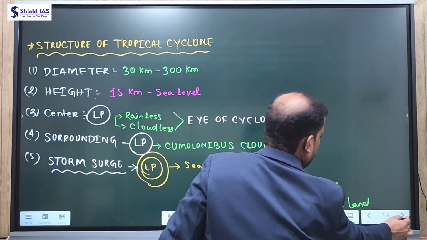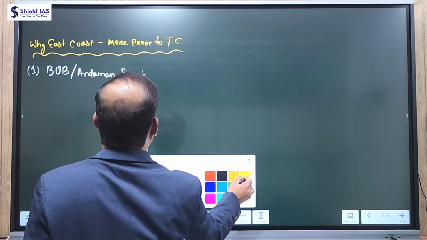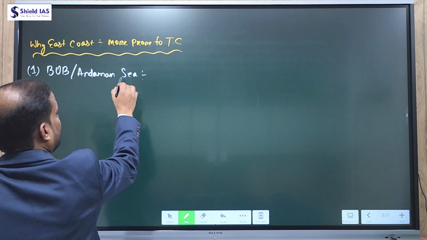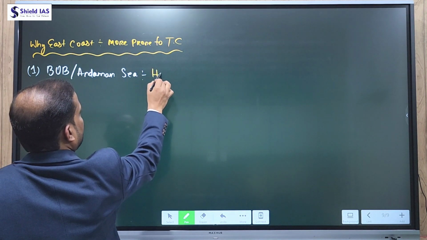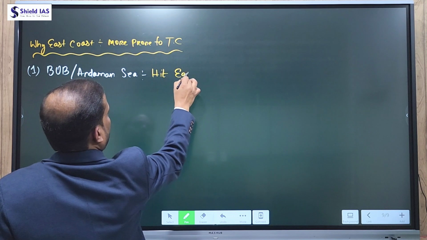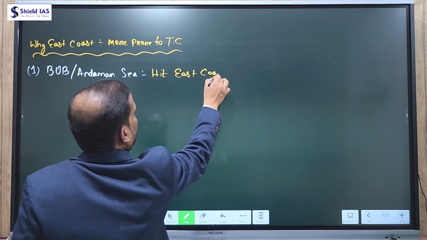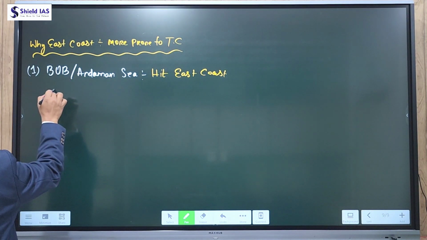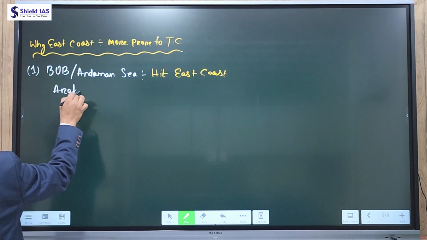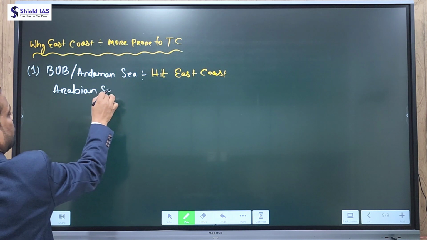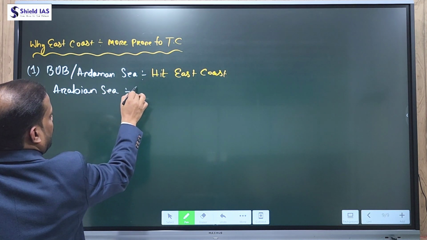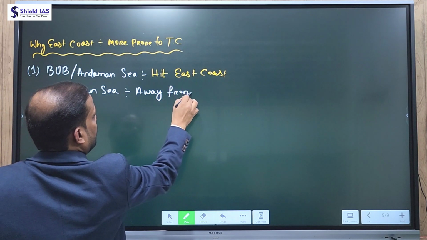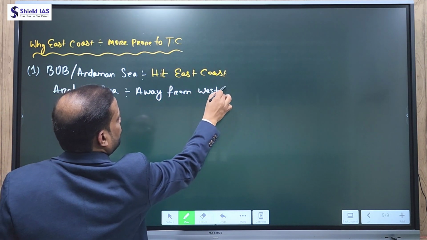So we can write one more point: first point, the Bay of Bengal and Andaman Sea branch hits the east coast, while the other branch, the Arabian Sea branch, is away from the west coast.